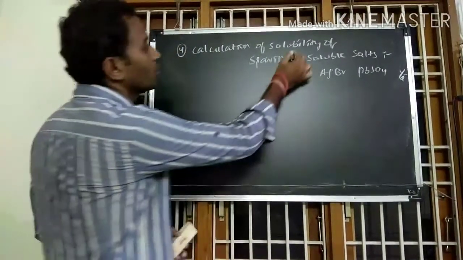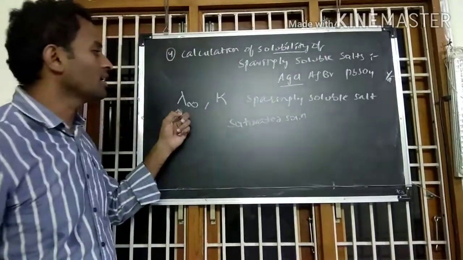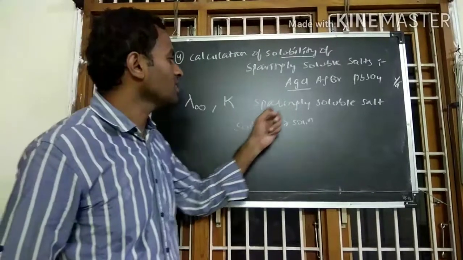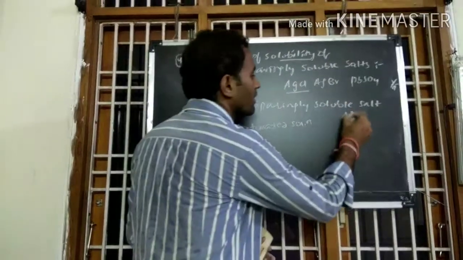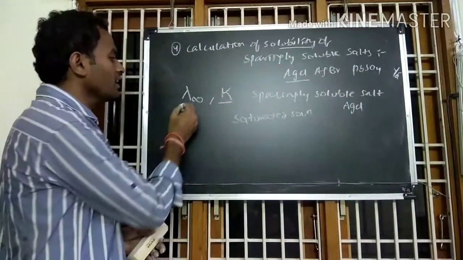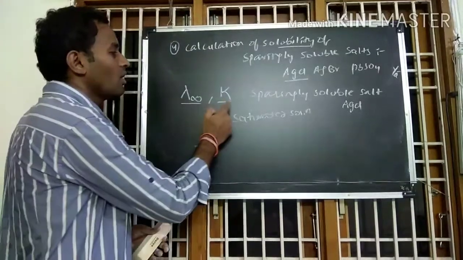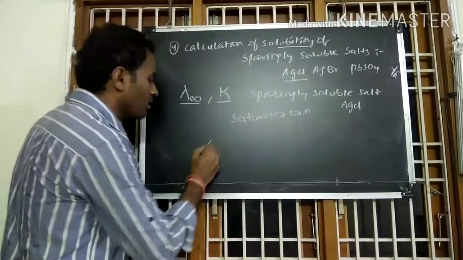So in order to calculate the solubility of sparingly soluble salts, initially we have to prepare a saturated solution of a sparingly soluble salt like silver chloride, and we have to measure the specific conductance and equivalent conductance for this saturated solution.